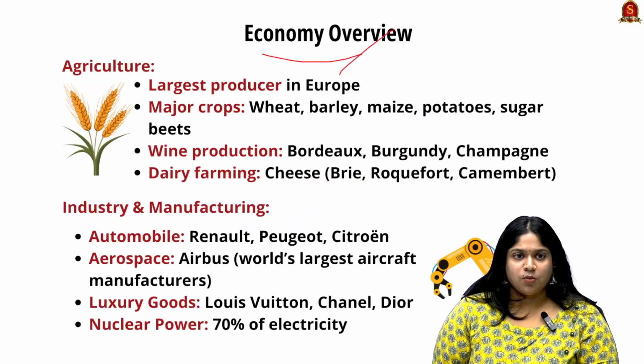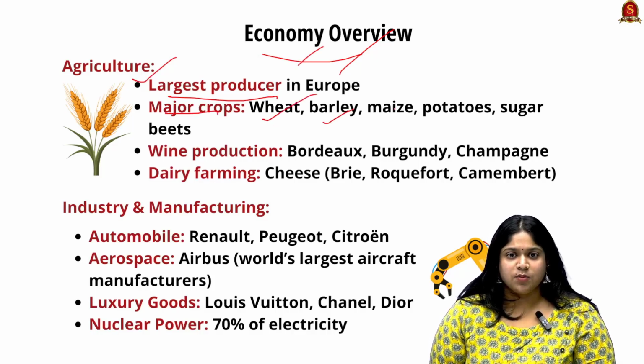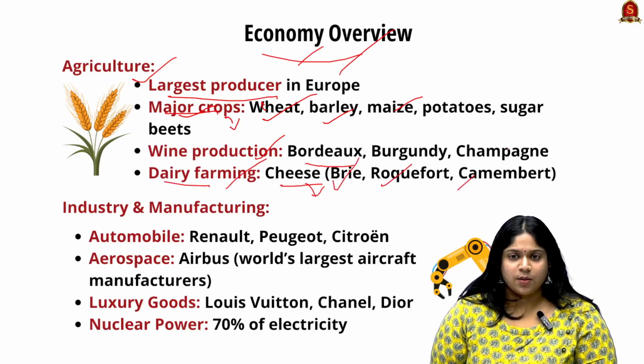Looking into the economic overview, in agriculture, they are the largest producer in Europe. Major crops such as wheat, barley, maize, potatoes, and sugar beets make a large contribution to their production. They are known for their wine production such as champagne and so on. And looking into dairy farming, they are known for their cheese production, and these are the famous types of cheeses that they produce.